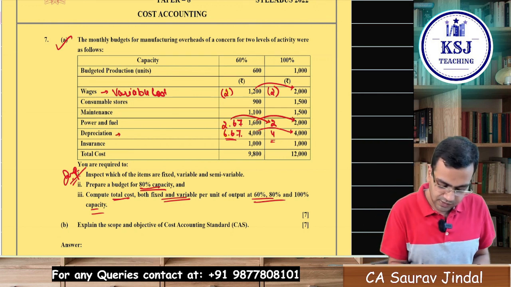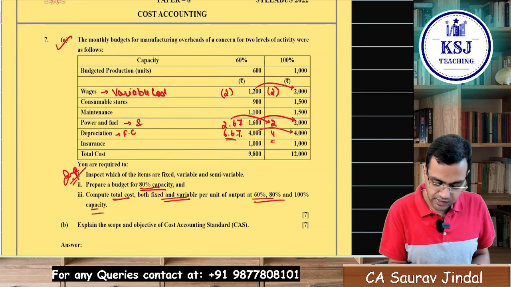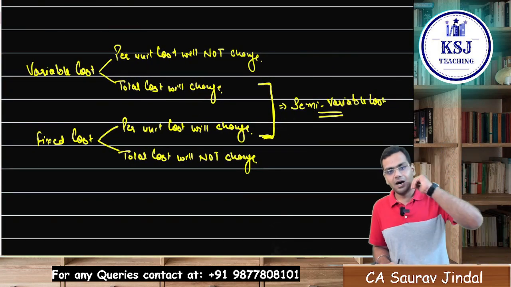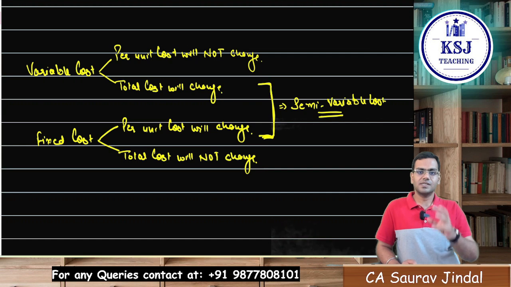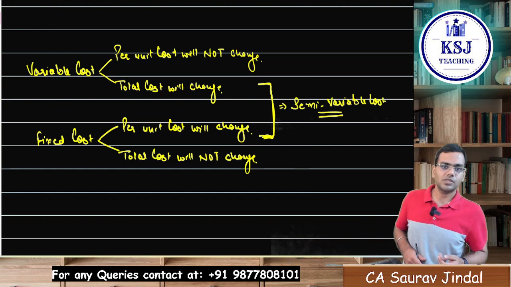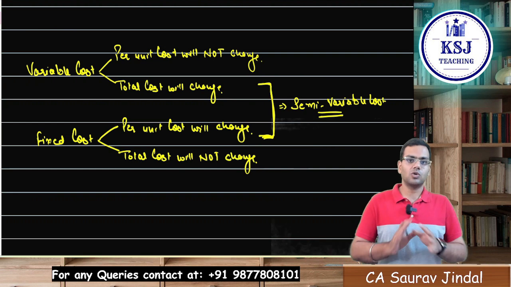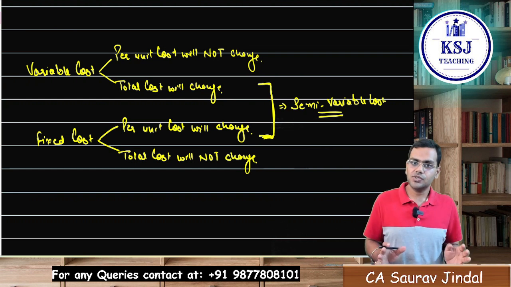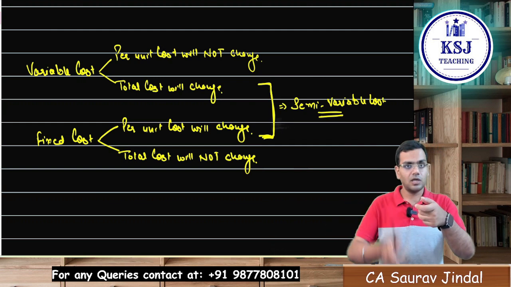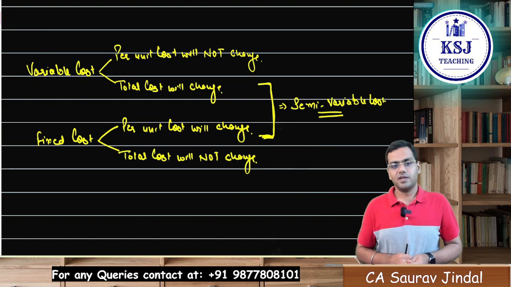So this is a semi-variable cost. This power and fuel is what? It is a semi-variable cost. So you have to remember these rules, that how to identify which cost is a variable cost, which is a semi-variable cost, and which is a fixed cost. We have to calculate the per unit cost. If the per unit cost remains constant but total cost changes, then it is a variable cost. If the per unit cost changes but the total cost remains same, then it is a fixed cost. If the per unit cost is also changing, the total cost is also changing, it is a semi-variable cost.